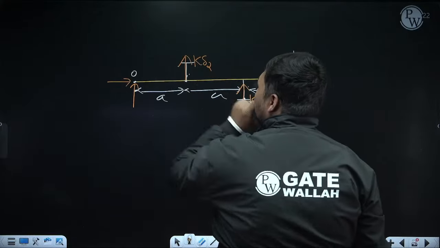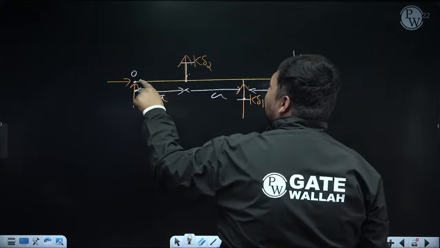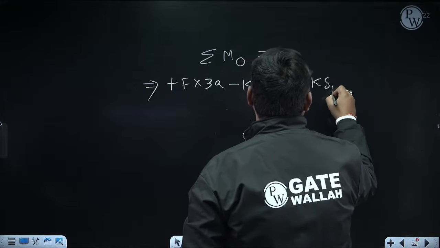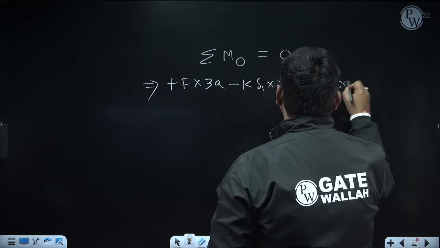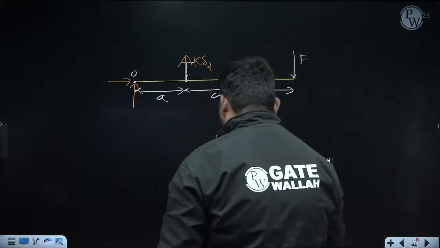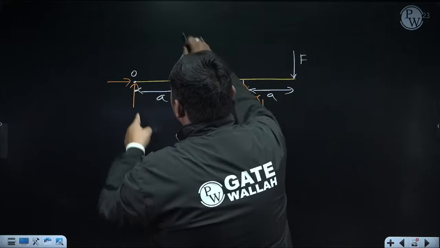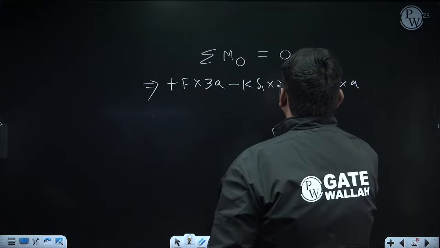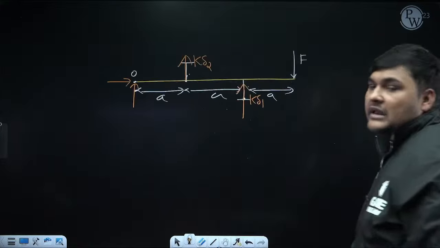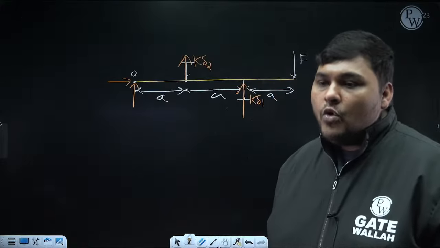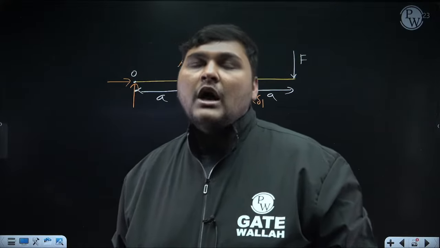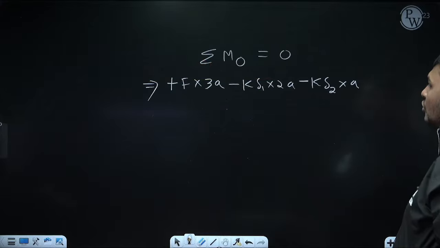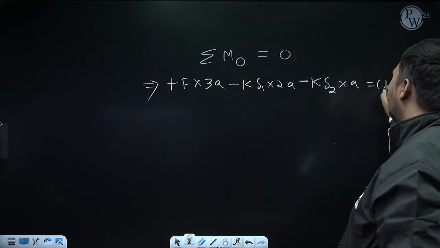Now the moment of this force about O, so this force is K delta 2, its perpendicular distance from O is a, so its moment about O will be K delta 2 into a. Now how is it rotating about O? About O it is rotating anti-clockwise, for clockwise we have used plus, so for anti-clockwise we will use minus. Now the moment of the reaction at O about O will be 0. So we need not bother about the reaction at O. So this is the total summation of moment about O, which is equal to 0.